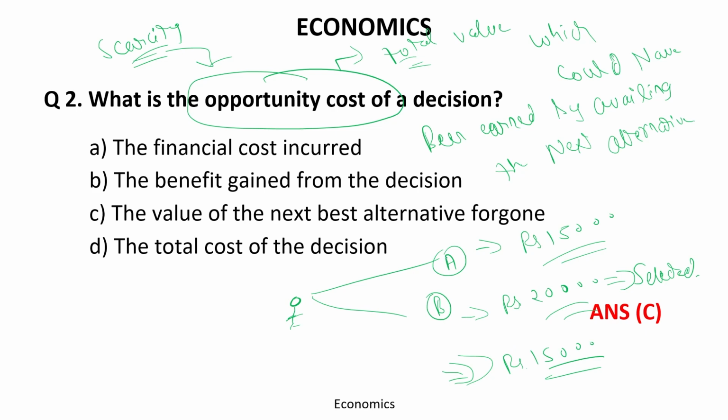You could have earned this amount, but you did not choose it. So this is the concept of opportunity cost. Got it?